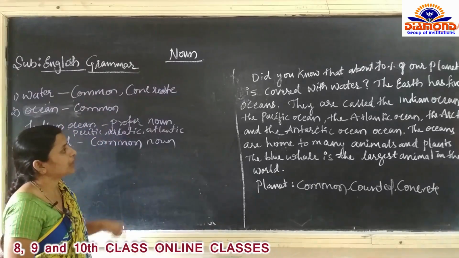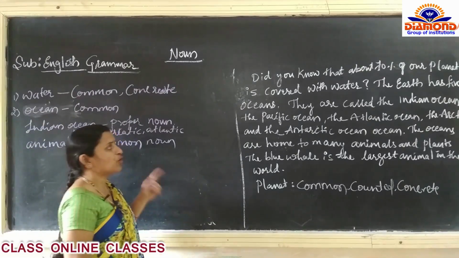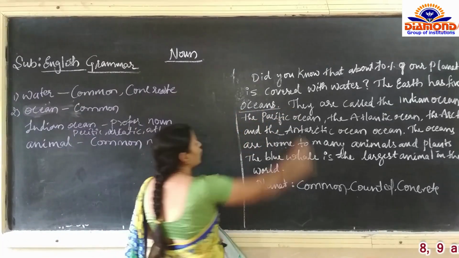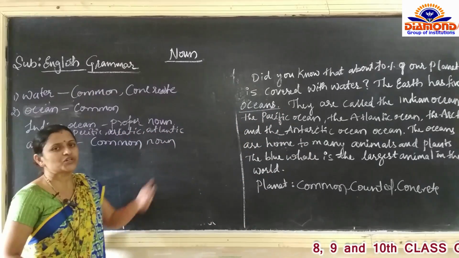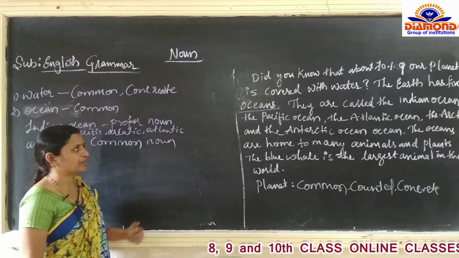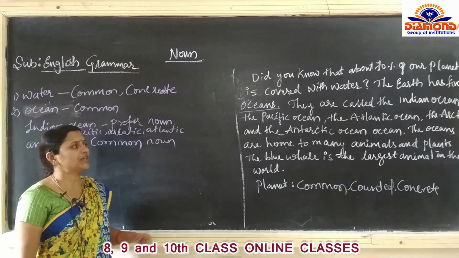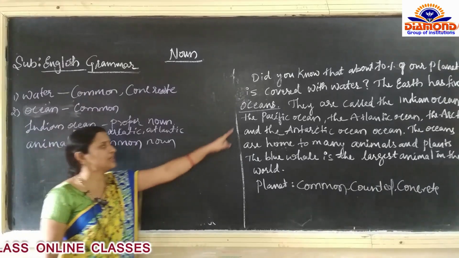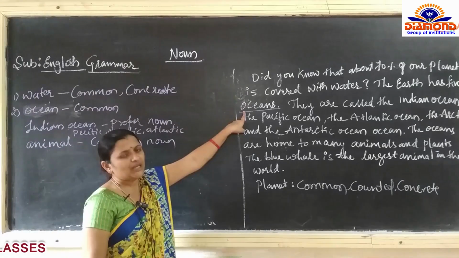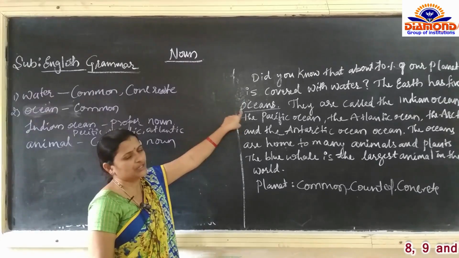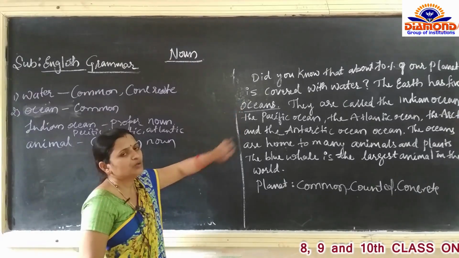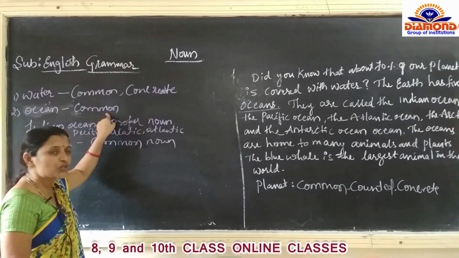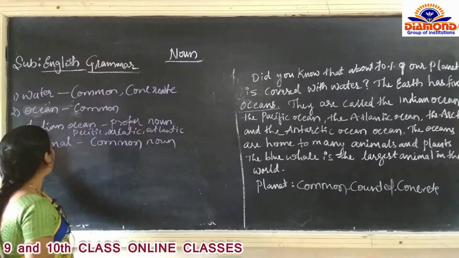Then after that, the earth has 5 oceans. Ocean is also a name. For all the oceans, tell me, is ocean a proper noun or a common noun? For all the 5 oceans, the one and only name given is ocean. The word ocean is used commonly. For every ocean, we are going to call it ocean only. So ocean is a common noun.